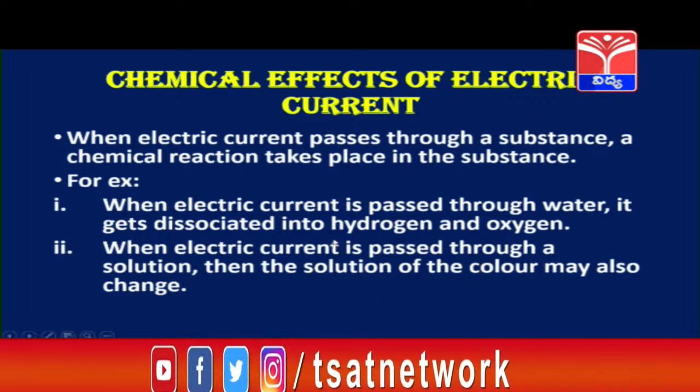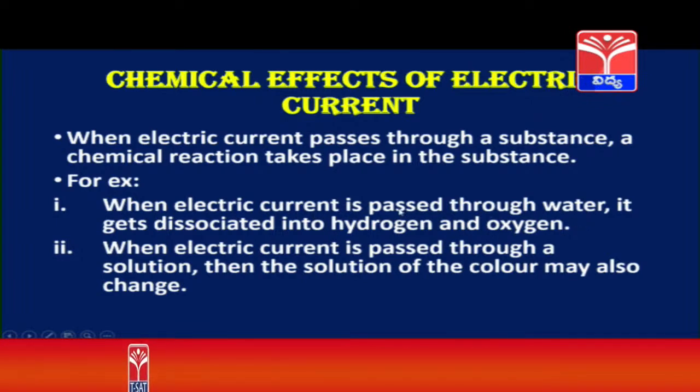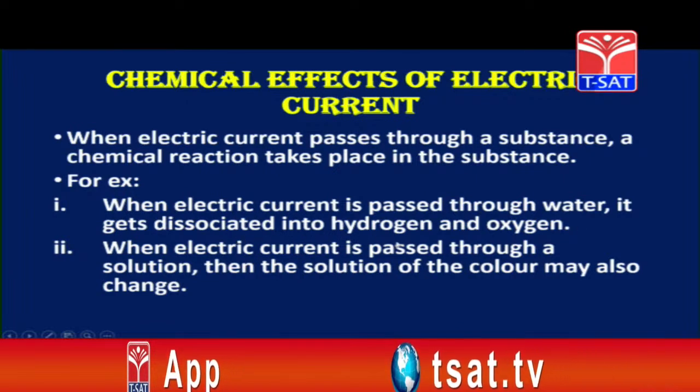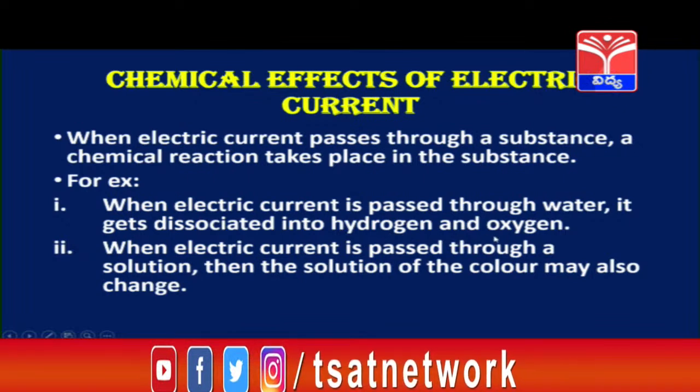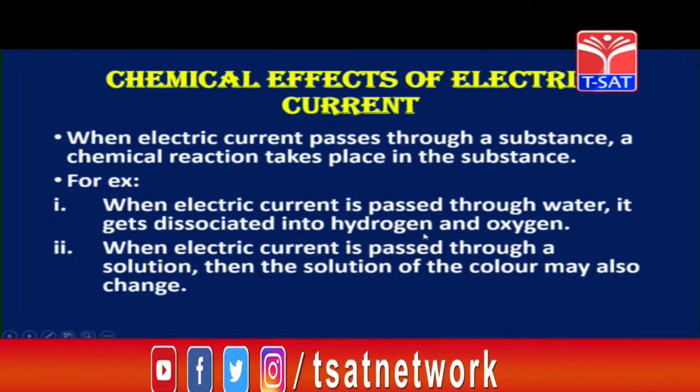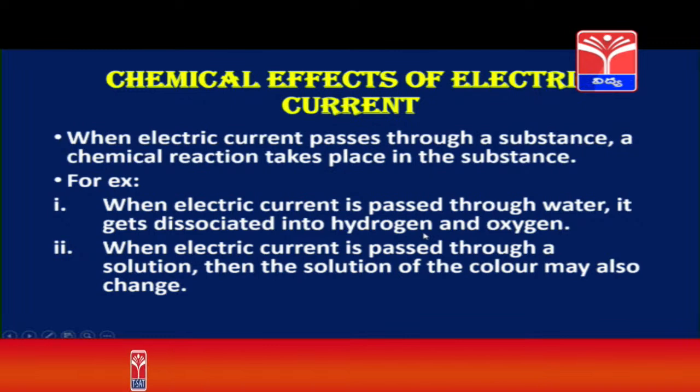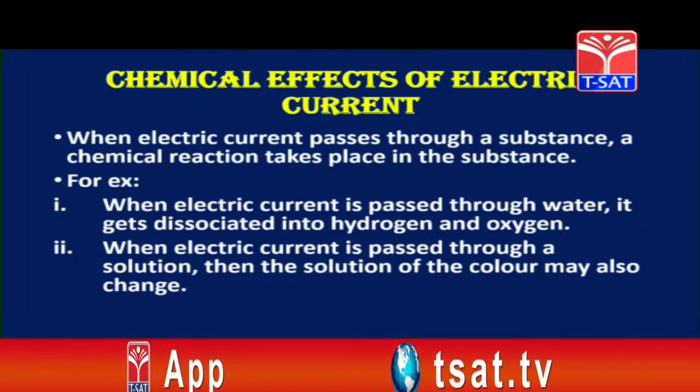So for example, when electric current is passed through water, it gets dissociated into hydrogen and oxygen. Now children, water is a molecule that is composed of hydrogen and oxygen atoms. Its chemical formula we know is H2O. Okay children, H2O is the chemical formula of water.